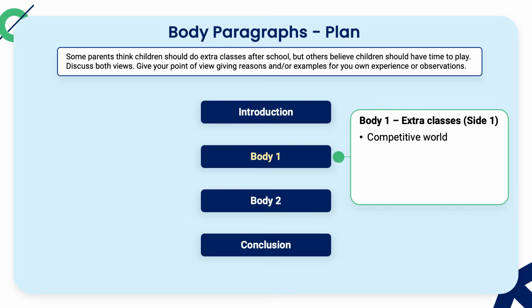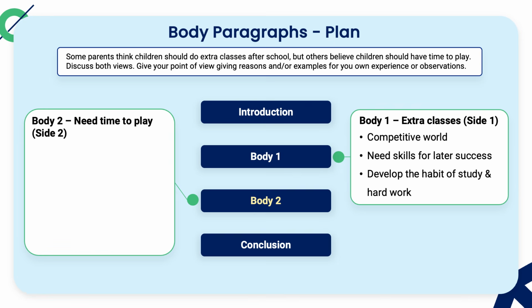They touch upon how we live in a competitive world, that children will need these skills learned in extra classes for later success, and that it will help them develop the habit of study and, by extension, hard work. Notice how these ideas help provide examples and explain why extra classes for children could be beneficial.